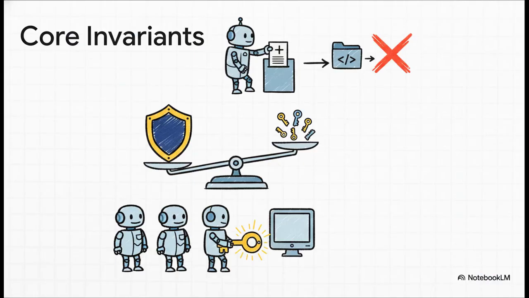So let's break down these 3 core rules. First up, patch only. This means the agent can never directly modify the source code. It can only submit a patch for review, just like a junior developer would. Simple, but effective. Second, deny wins. If there is any confusion or conflict in permissions, the system automatically defaults to the most restrictive, secure rule. This basically kills any chance of privilege escalation bugs. And finally, the single writer principle. A global lock prevents race conditions and ensures that the system's state doesn't get corrupted when you have multiple agents working at the same time.